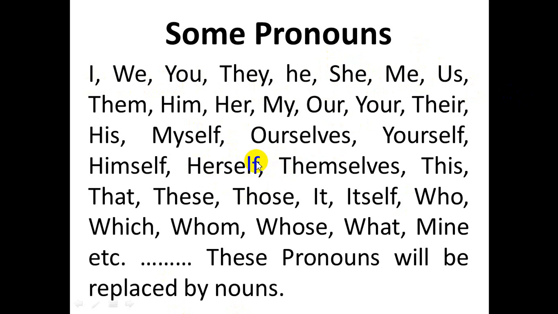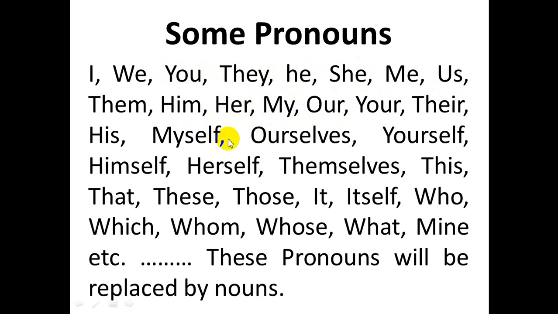We know there are 8 kinds of pronouns. First, I, we, you, they, he, she, they are the personal pronouns. Then objective pronouns, then relative pronouns, then possessive pronouns, reciprocal pronouns. There are so many. That is, there are 8 kinds of pronouns.